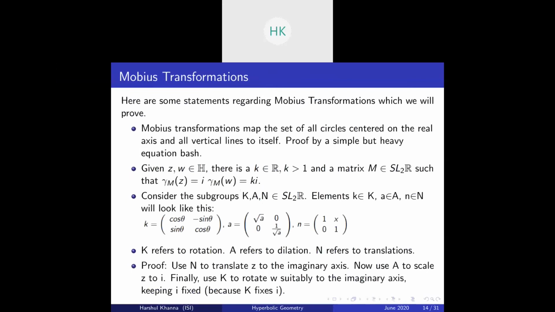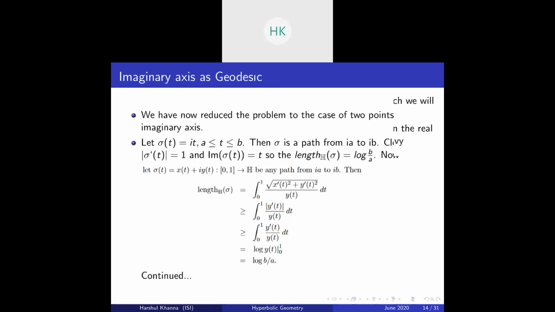Okay, so let's continue. We see that any 2 points z and w in the upper half plane can be mapped to the imaginary axis, right? And we also saw that a Mobius transformation maps the set of all circles centered at the origin and all vertical lines to the same set. Now we have reduced the problem to the case of 2 points on the imaginary axis.